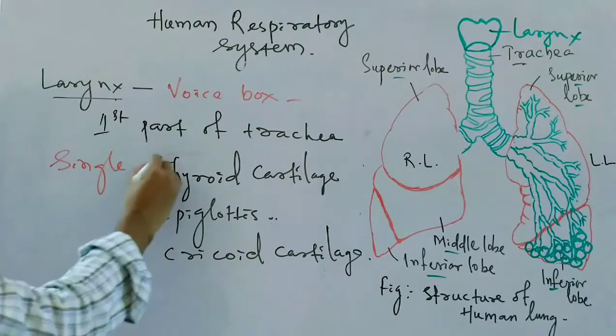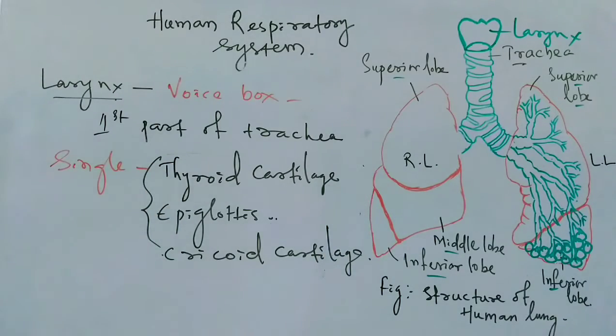These are the 3 single cartilages present in the larynx.